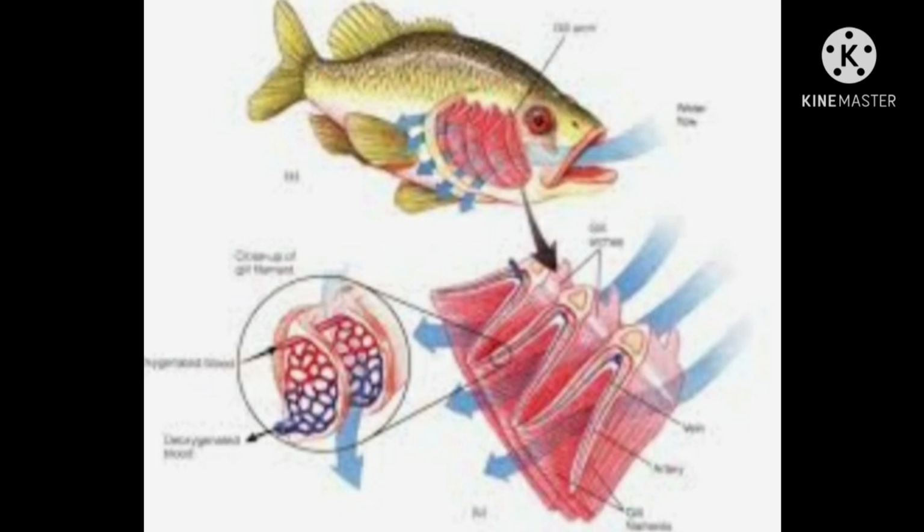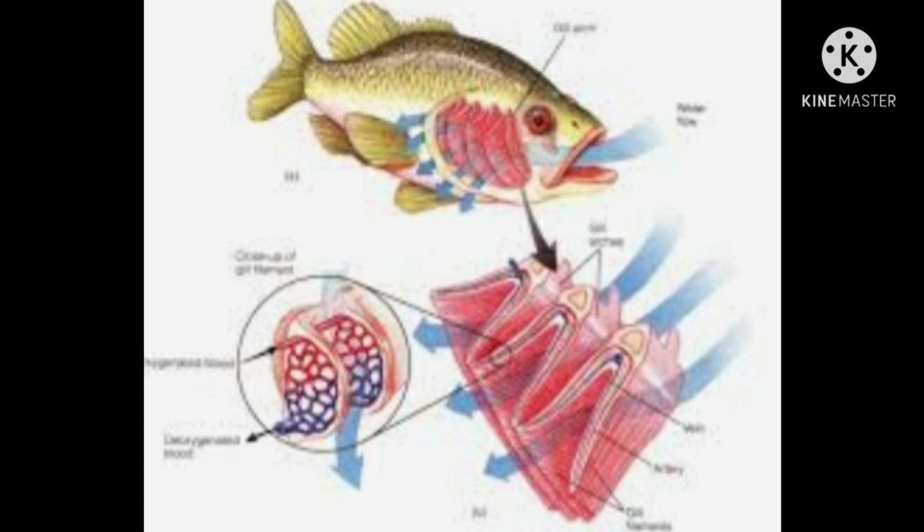The fish breathes by taking in water through its mouth and sending it over the gills. When water passes over the gills, they take out dissolved oxygen from water. The extracted oxygen is absorbed by the blood and carried to all parts of the body of a fish for respiration.